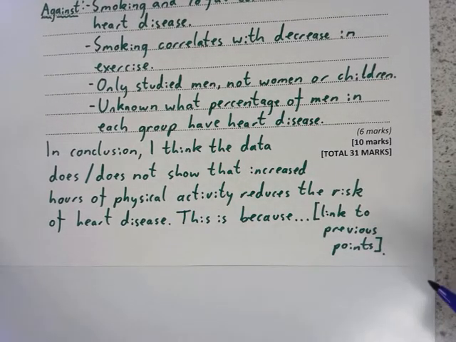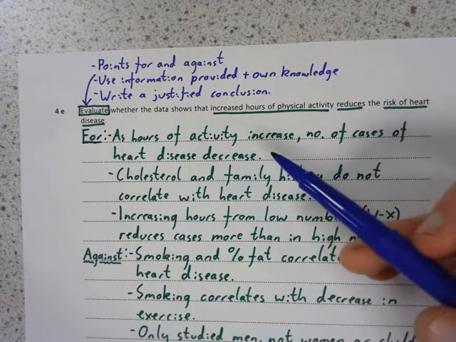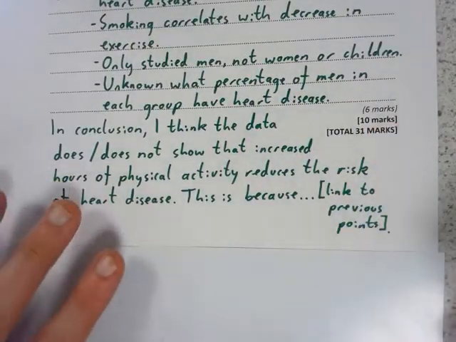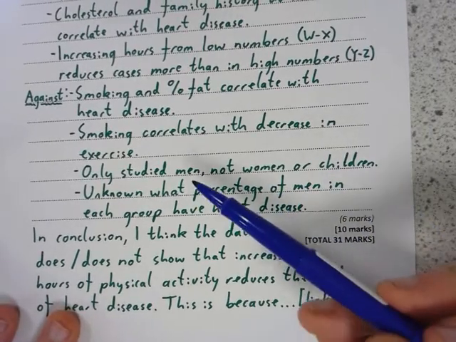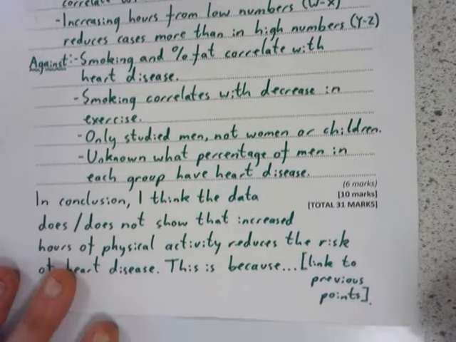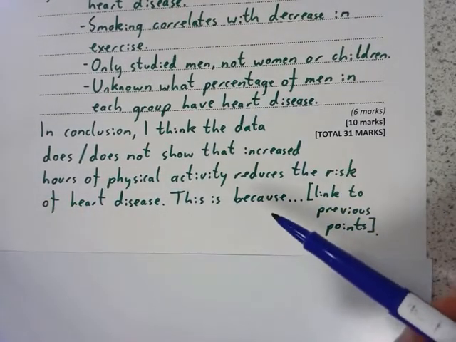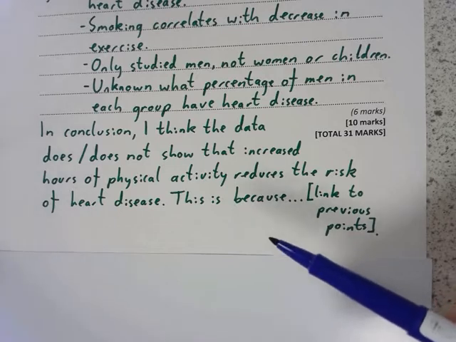So you need to say this is because, and you need to link it back to previous points. You might say, I do agree with it because the data shows that as the hours are increasing, the number of cases of heart disease have decreased. Or you might say, I don't agree because the study only showed men. It didn't show women or children. So you can't make a judgment about all people. Okay, so you need to be using those points to back up whatever conclusion you made.